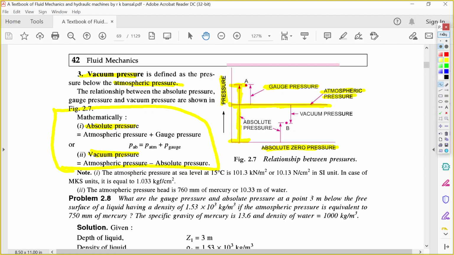Okay, and the other one is the vacuum pressure. Only this portion is the vacuum pressure.